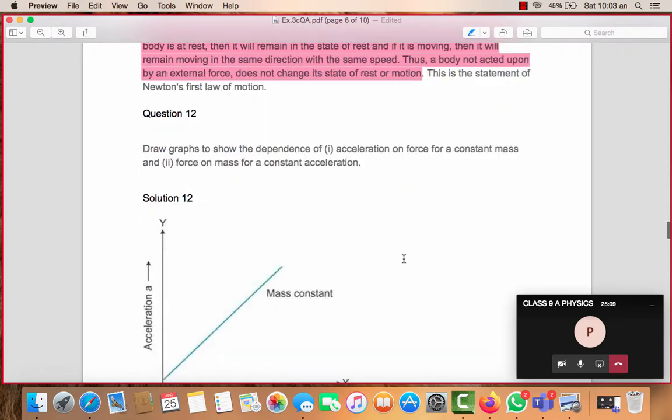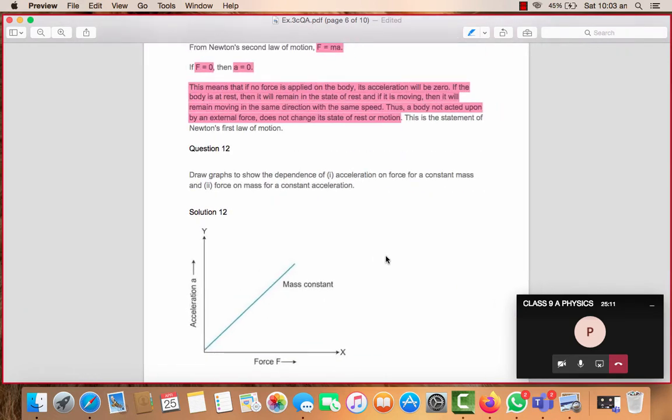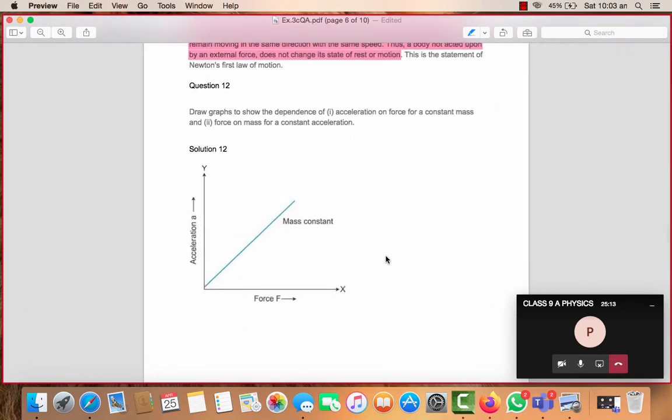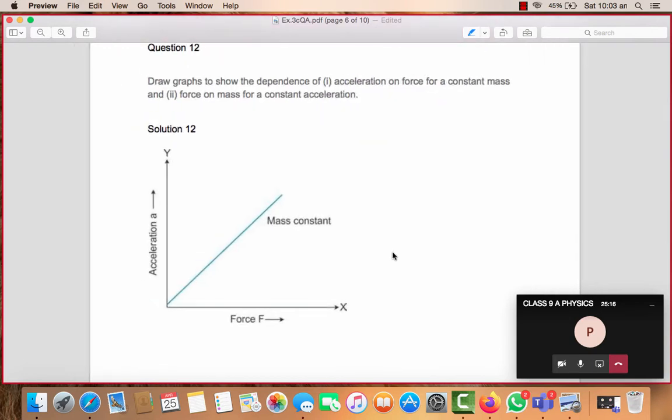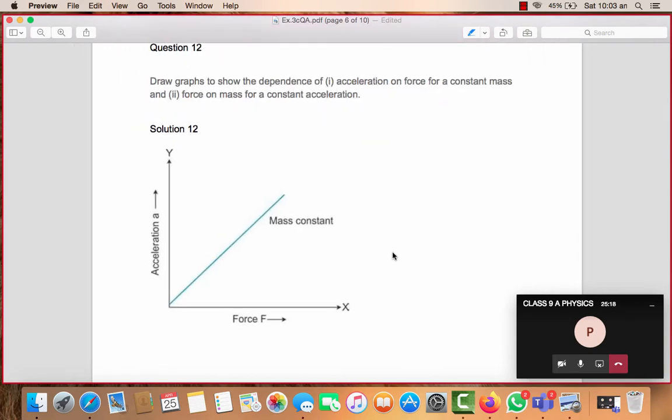Fine. Let's move to the next question. Again important, graphical representation. This I have not taken, but it is there in the exercise pack. The graphical part is in your book also, so I am discussing it. Draw graphs to show the dependence of acceleration on force. One is between acceleration and force. What's the condition they are giving? Constant mass. So one graph is between acceleration and force when mass is constant, and the second graph is between force and mass when acceleration is constant.